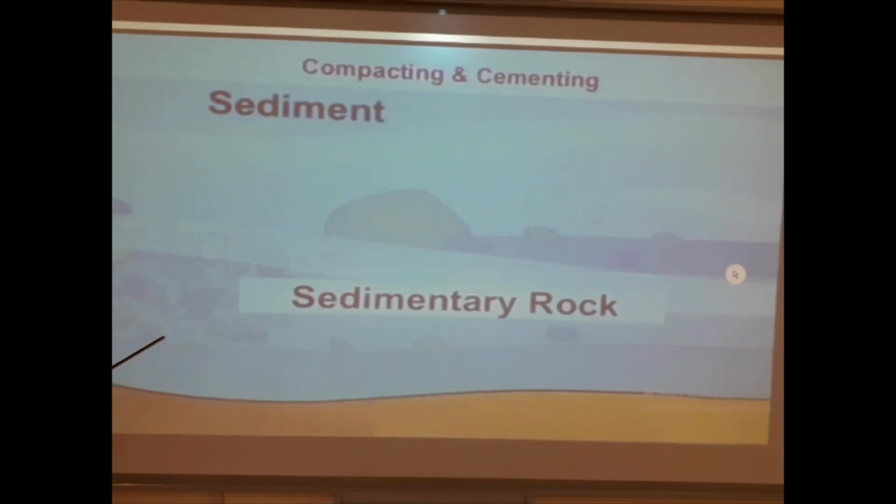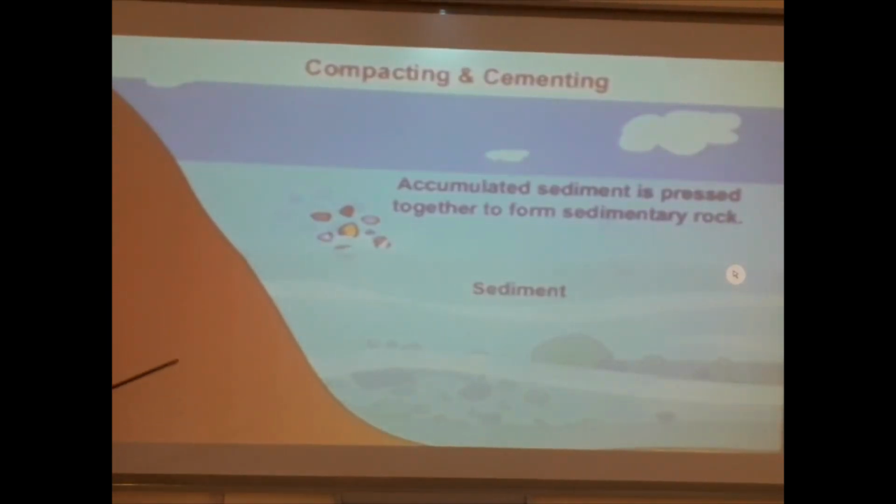When wind brings sediments, it deposits them in seas or oceans. Rain brings its own, water washes, and then they keep accumulating. These sediments keep accumulating, and then they are pressed together.